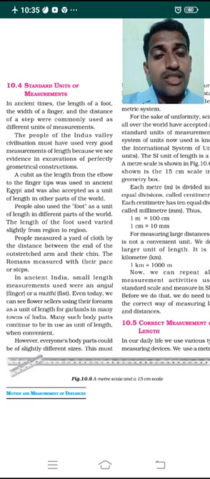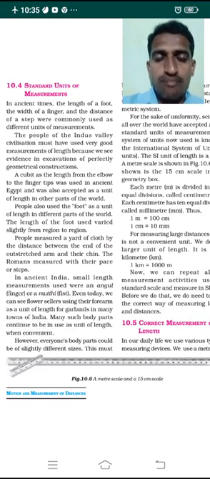So hence, we need to have a standard unit of measurement which gives the same length at all times. That gives the idea of standard units of measurement.